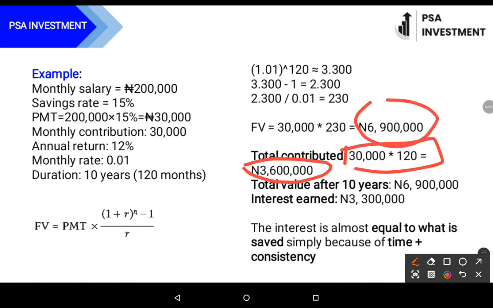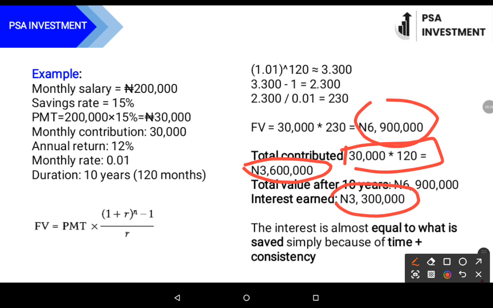Then determining the interest that is accruing to the contribution, we have 6.9 million minus the amount that is actually contributed, which will give us 3.3 million. So while saving 30,000 per month for 10 years, you could actually earn 6.9 million as your total value, whereas the interest earned on that amount is 3.3 million. So this is the power of compounding.